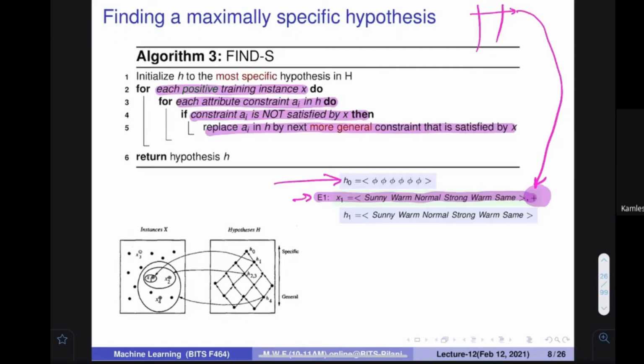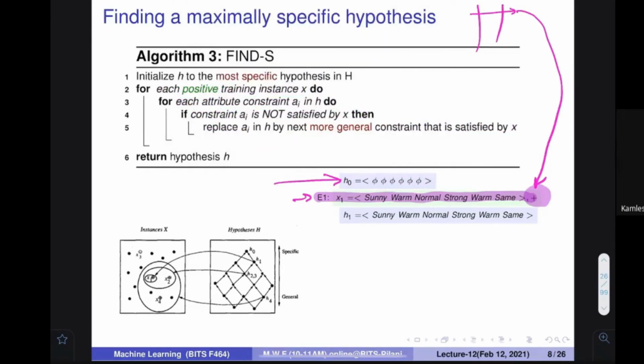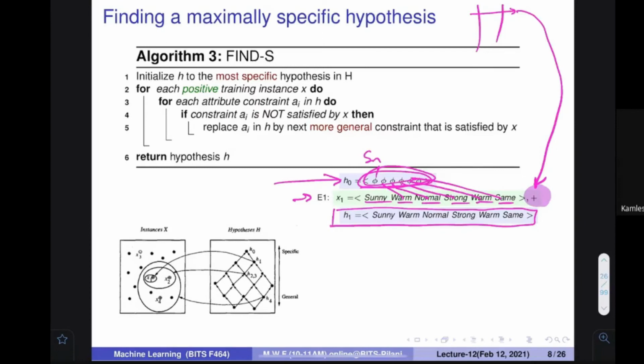I mean by this, you try to relax it in such a way so that your hypothesis is going to give me positive on this. So I say that if I put, because this was available to me, sunny, warm, normal, strong, warm, same. I say that this is sunny, this is warm, this is strong, this warm and same. If I put all these things over here, my hypothesis becomes this.